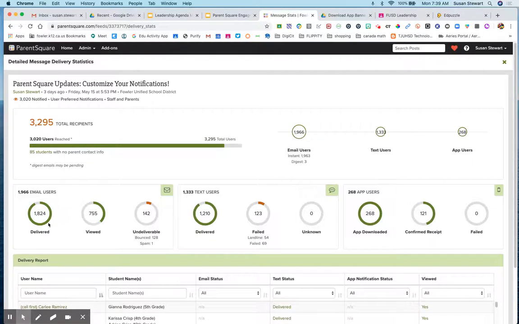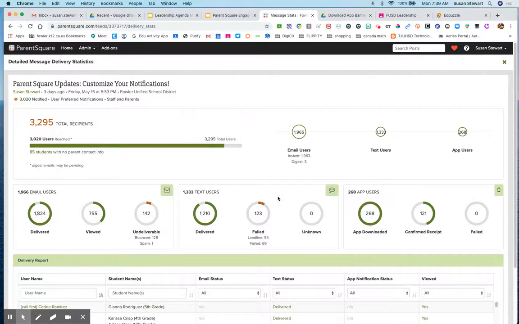I can see specifically in my email users that 1,800 were delivered, 755 were opened, and I had 142 that were undeliverable. This is the information I really want to take a look at today. Same thing with text. I had some failed texts, and when I look at that, I noticed that 54 of those 123 were landlines, so of course that wasn't going to work. And then of course I can see my app usage data as well.